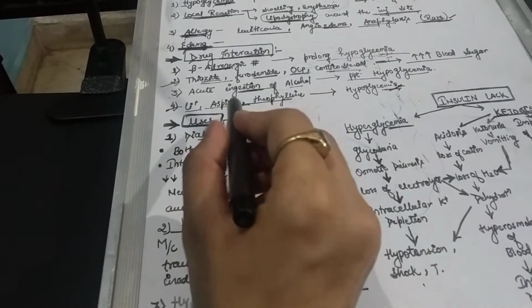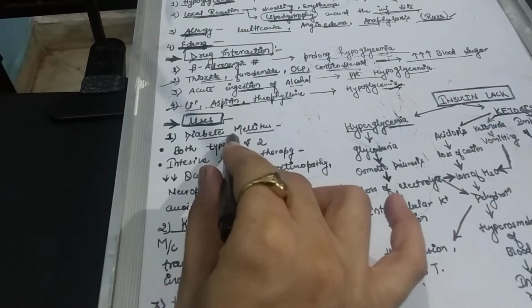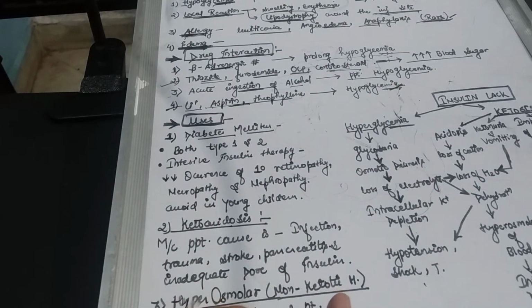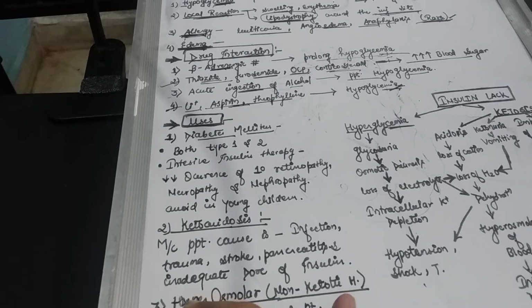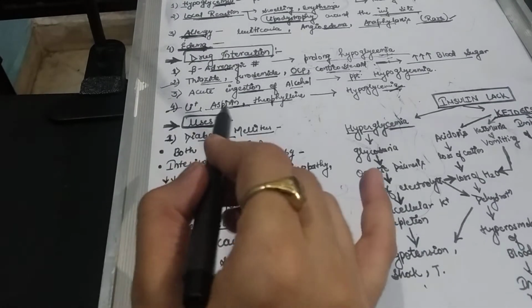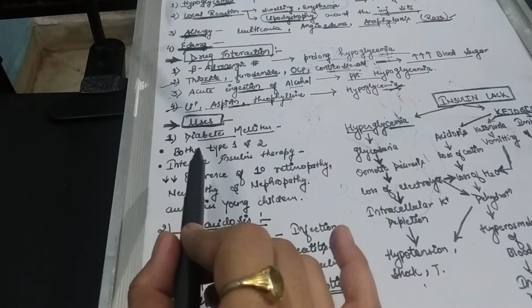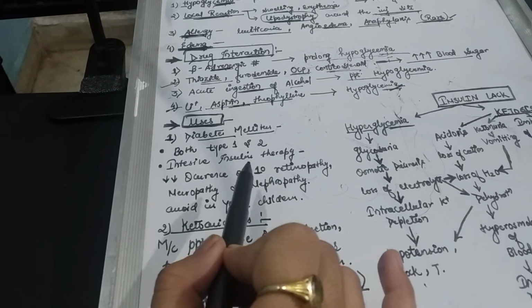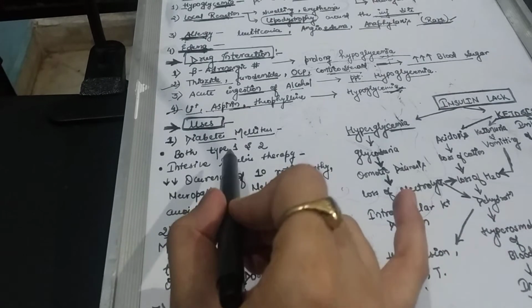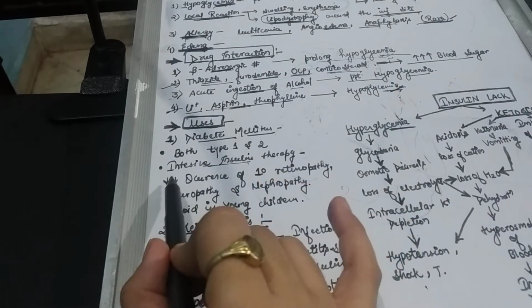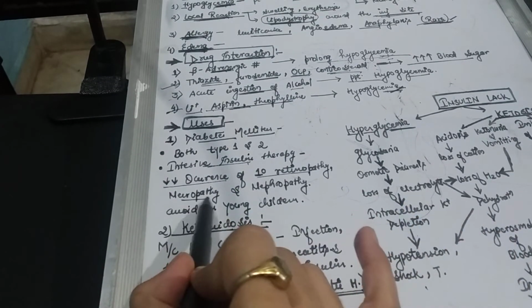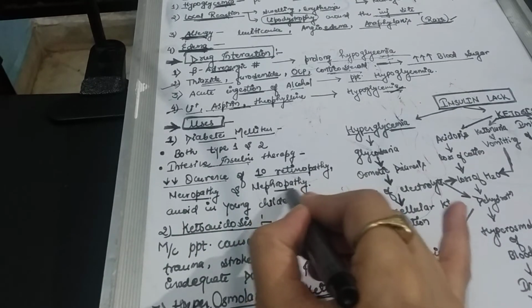Our next topic is uses of insulin. The uses of insulin are diabetes mellitus, ketoacidosis and hyperosmolar or non-ketotic hyperglycemia. Okay, so in diabetes mellitus, we can use insulin in both type 1 and type 2 diabetes mellitus. And intensive insulin therapy has the advantage that it decreases the occurrence of retinopathy, neuropathy as well as nephropathy.